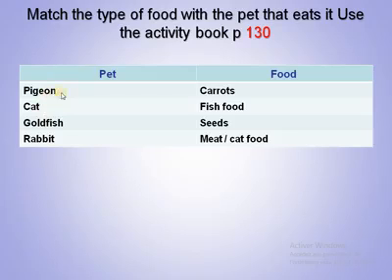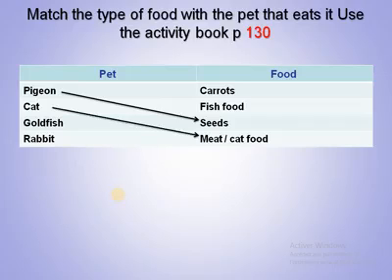Pigeon or dove, the symbol of peace, cat, goldfish, rabbit. Here, carrots, fish food, seeds, and meat or cat food. Okay? Seeds, well, if you talk about seeds, it can be like barley, like wheat, rice, corn too. Okay? So pigeon, seeds. The cat, exactly, the meat or the cat food.